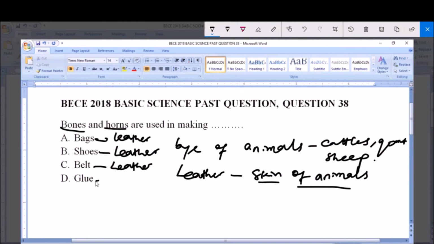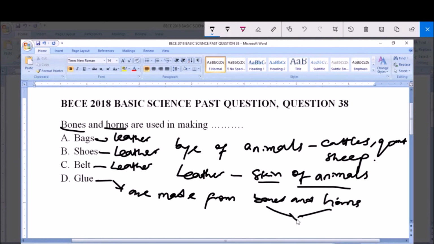Now D here says glue, and glue is made from bones and horns. This is because these bones and horns have the same composition. That is, they have the same chemical composition. So glues are made from bones and horns.